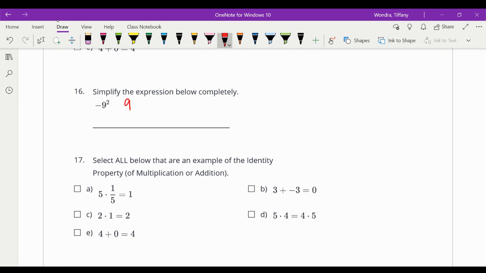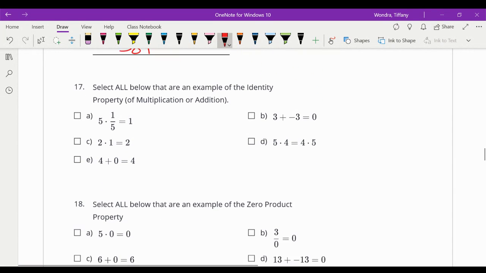Simplify the expression below. The negative is not in parentheses, so that is 9 times 9 equals 81. Then times the negative, that would be negative 81. So if the negative was in parentheses, then that would be negative 9 times negative 9 is 81. But the whole thing that I was testing there is you got to know the difference of when the negative is and isn't in parentheses.